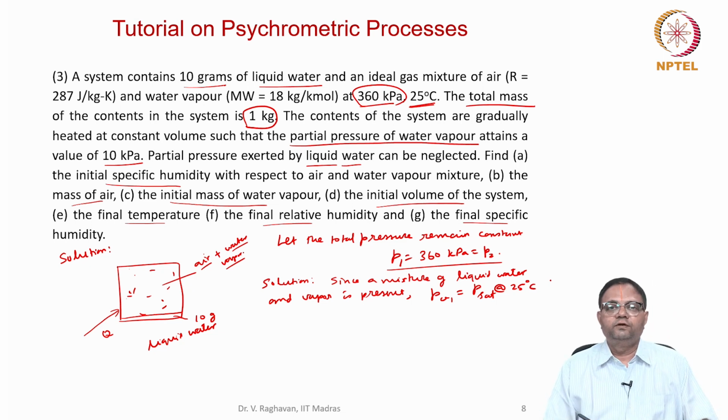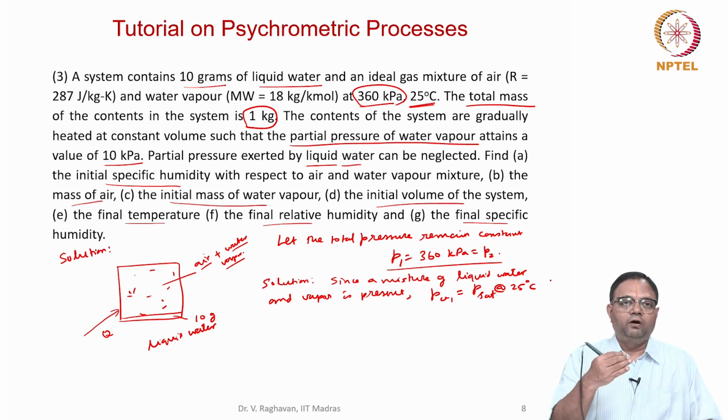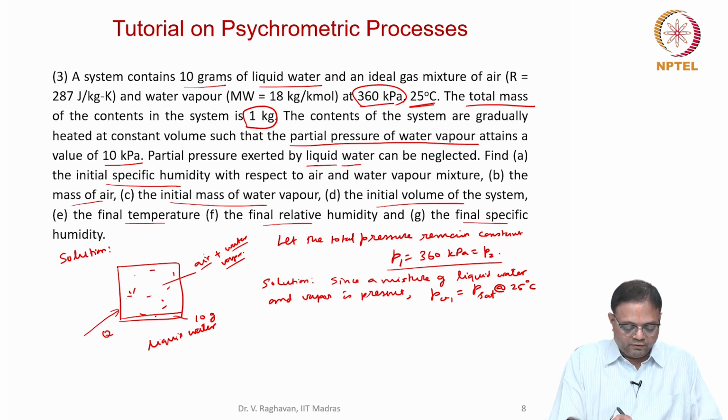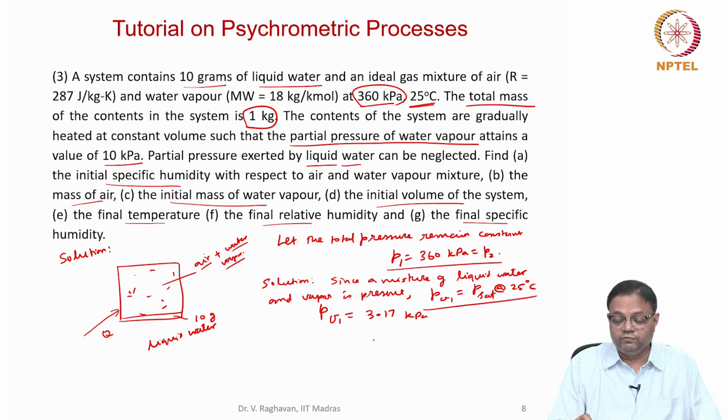Already saturation is reached. See, if saturation is not reached, then the liquid water will be absorbed by the air. Now, liquid is present over which vapor is present. That means the air water vapor mixture cannot take any more liquid. So, it is a saturation condition. So, I can say that the initial partial pressure of water vapor will be just Psat at 25. So, I will say PV1 will be equal to 3.17 kilopascals. Obviously, I am taking this value from the steam tables.